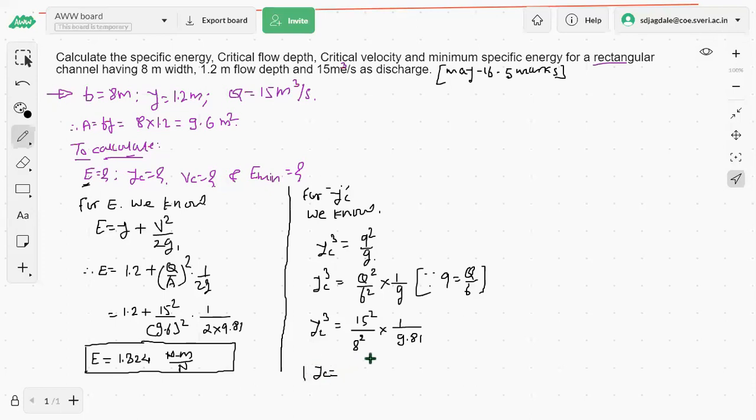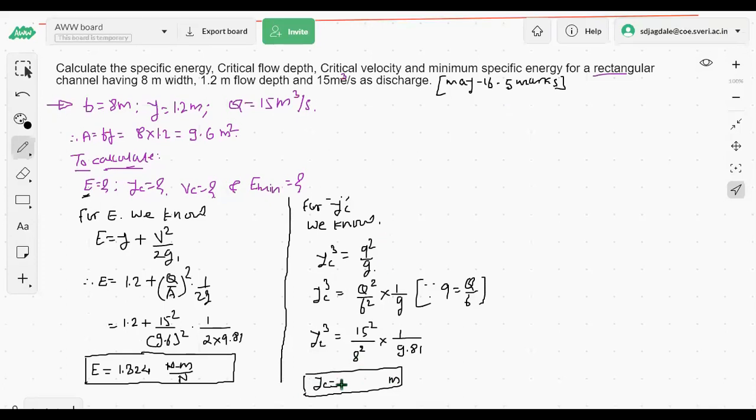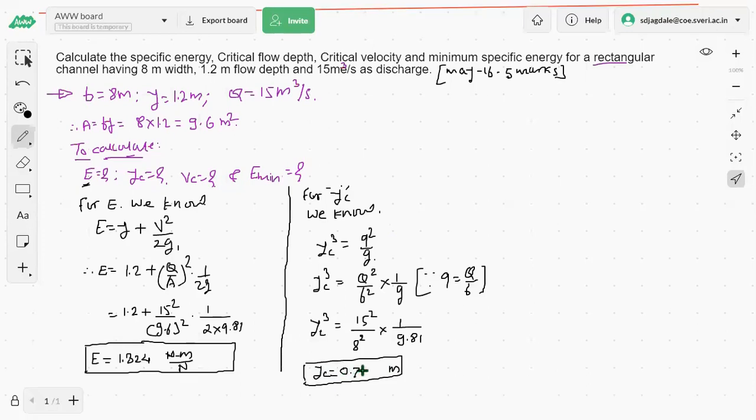So YC is equal to, just check the calculations. Is it 0.71? I have gotten one of the answers, 0.71. So write down here the answer as 0.71 meters. Okay. So what we did, we have just used the values and the relations that we have derived.